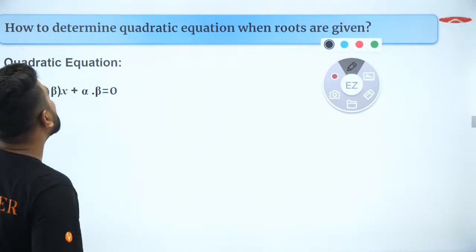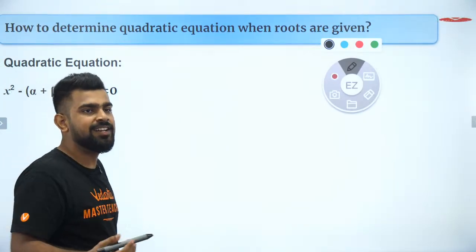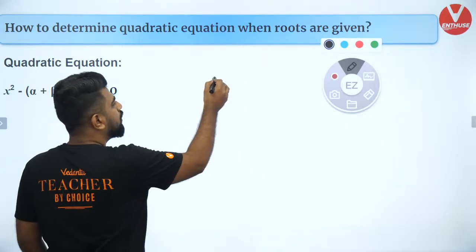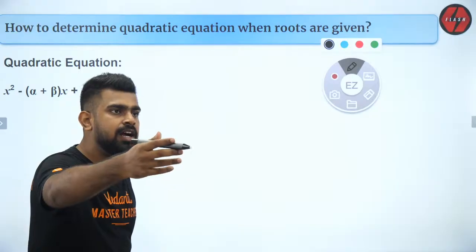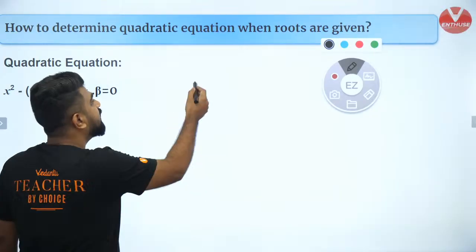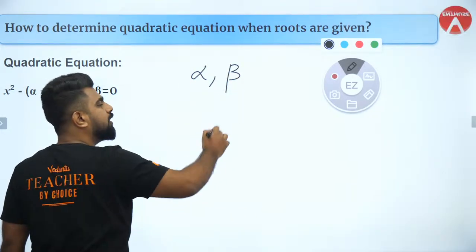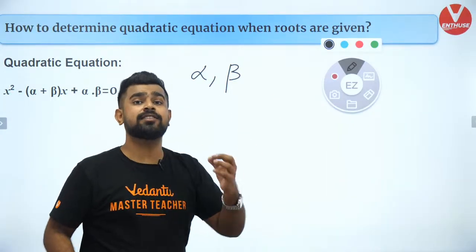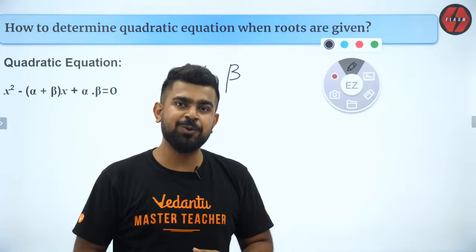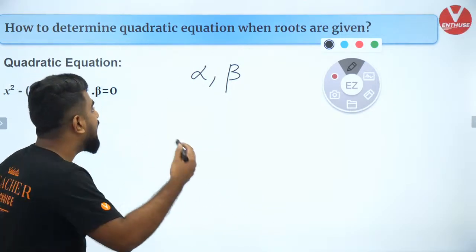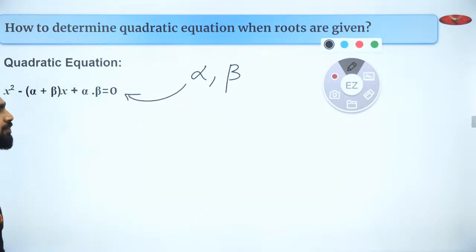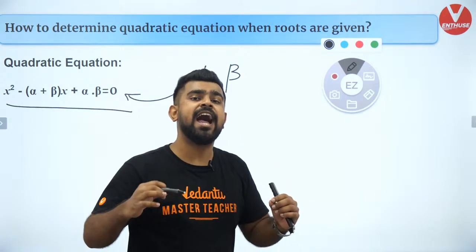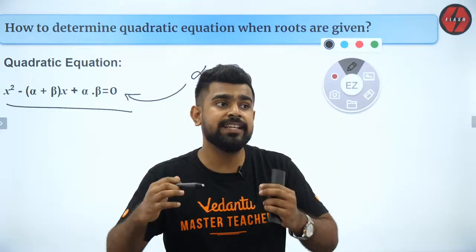Okay, so how to determine the quadratic equation when the roots are given to you? For example, I'm telling someone in the chat, let's say Arundhati, I will give you two roots, alpha and beta. Tell me what is the quadratic equation that has these two as the roots. Thank you, Matthew. How will you do it? That is where this comes in handy. This formula which I gave you here comes very handy when the roots are given to you.